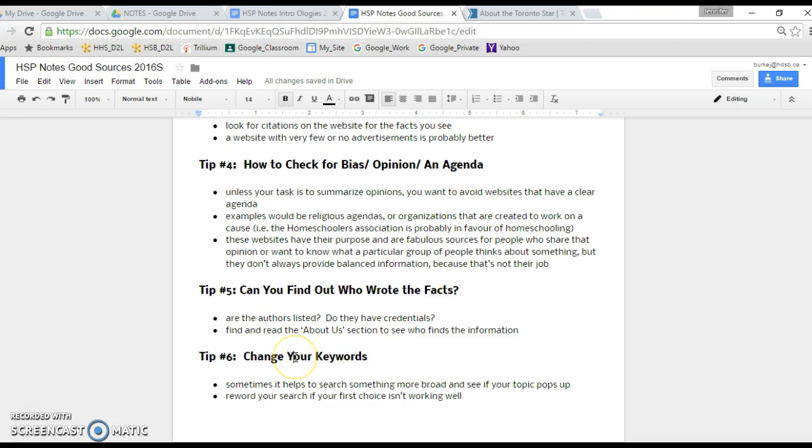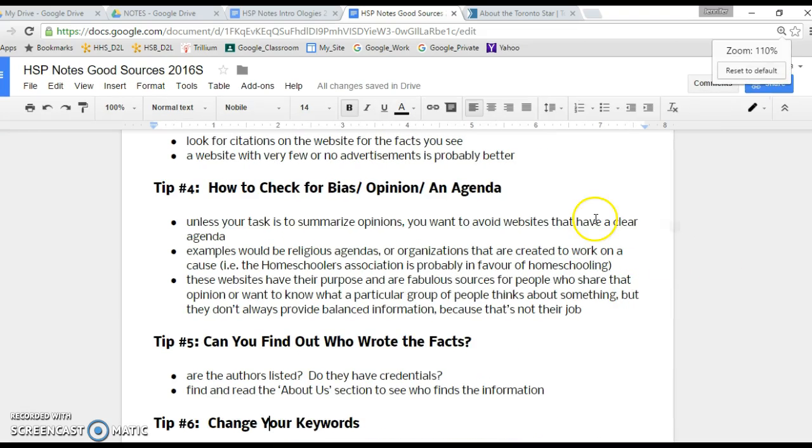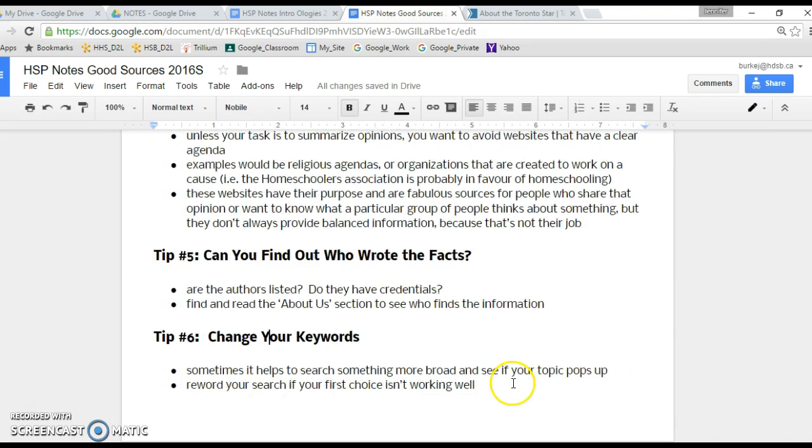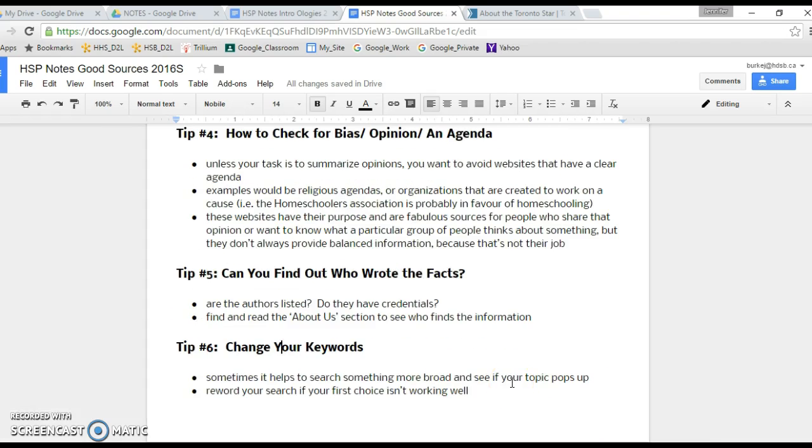Tip number 6 is just for Googling in general. Change your keywords. One of the things I find grade 12 students are notorious for is if I give them a sort of long-winded question that explains the information I want them to go and find, they will type that whole sentence or two into Google and expect Google to miraculously find that little piece of information that they want. Oftentimes, if you go a little bit broader, so if you're focused on trying to find the top 3 causes of divorce in Canada, it might make more sense to just Google divorce Canada and see what comes up.